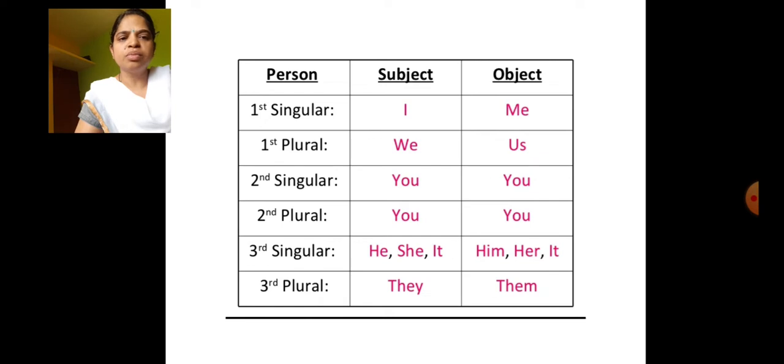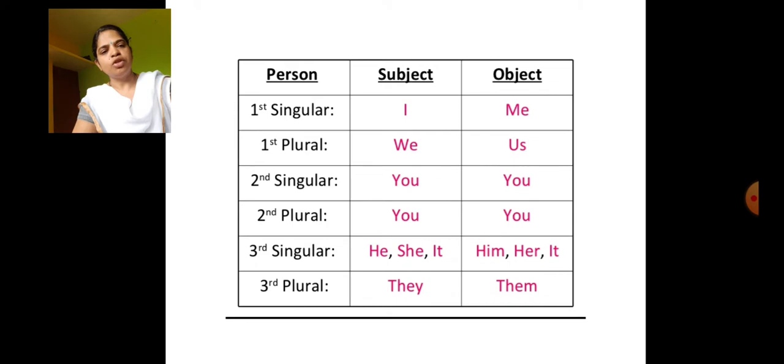Next, third person singular: he, she, it. And third person plural: for third person plural it is they.